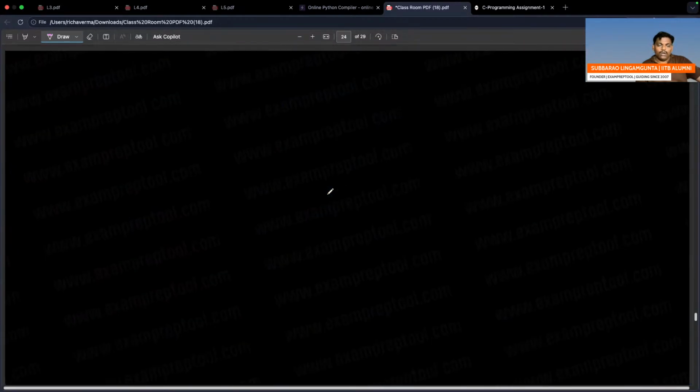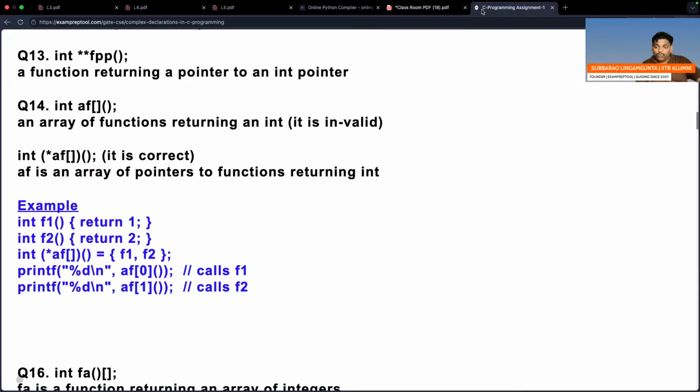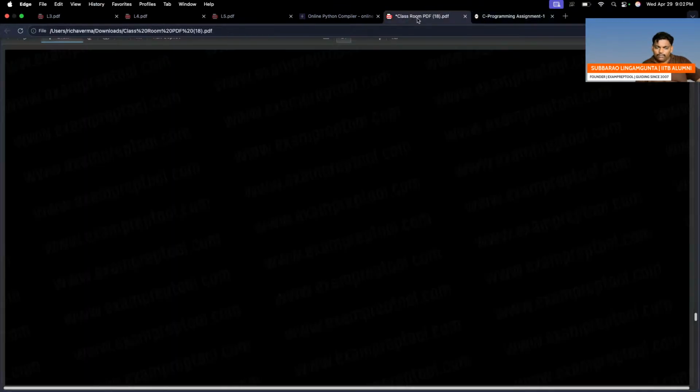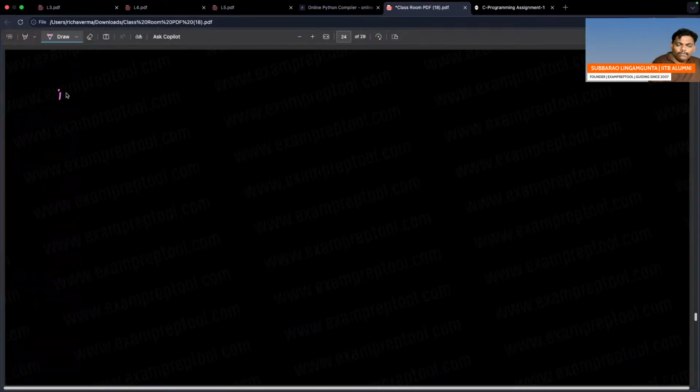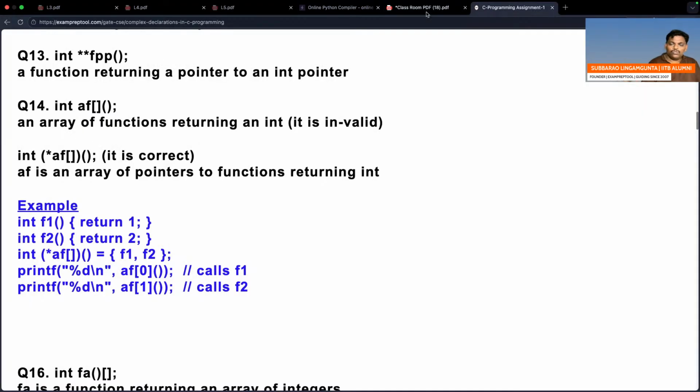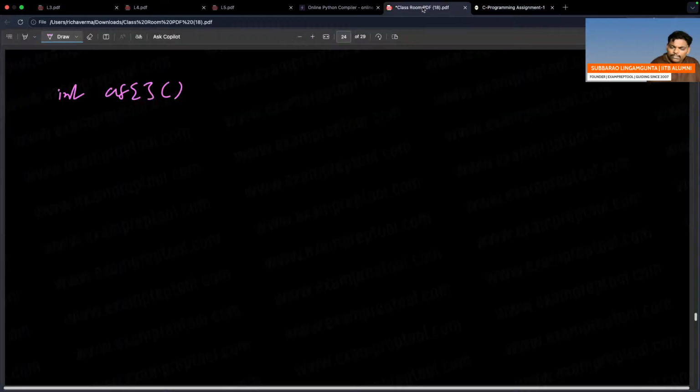Now come here. What is the question number? I think it is 14. Question number 14, one time listen. I think question number 14 is this only. Int AF square brackets. The meaning of this one is AF is an array.